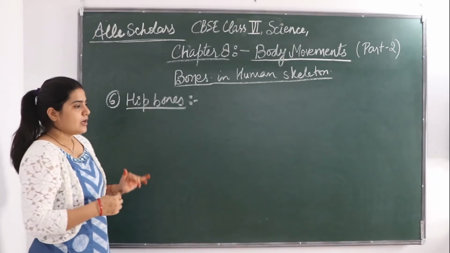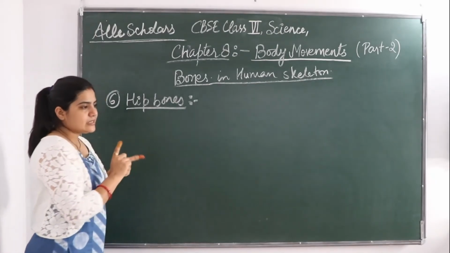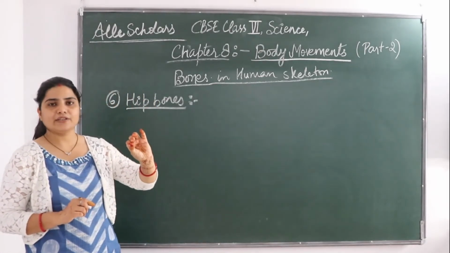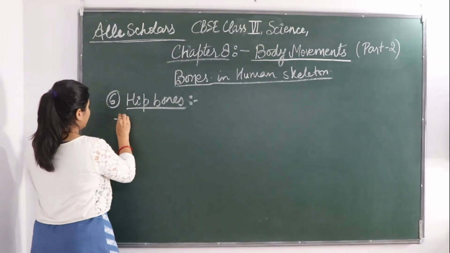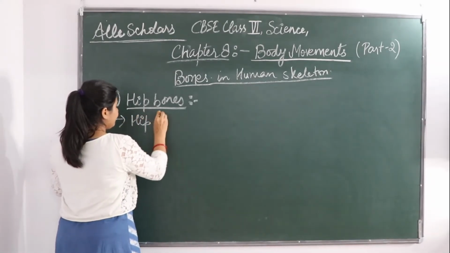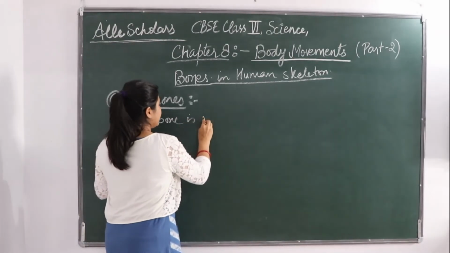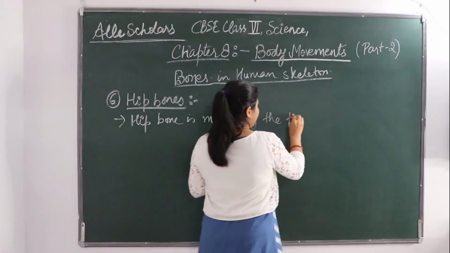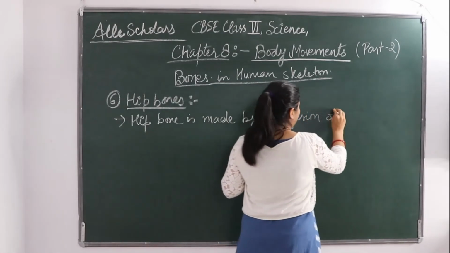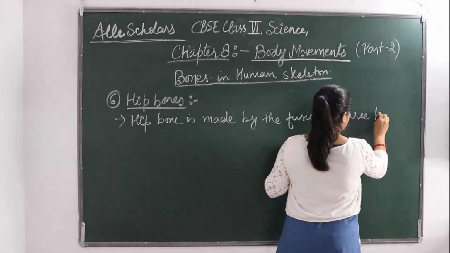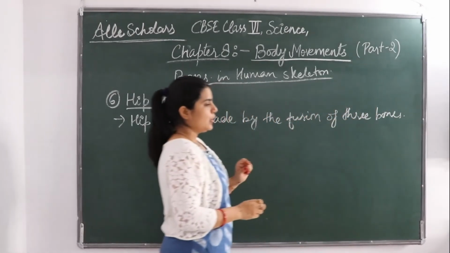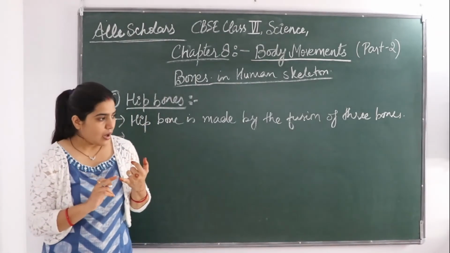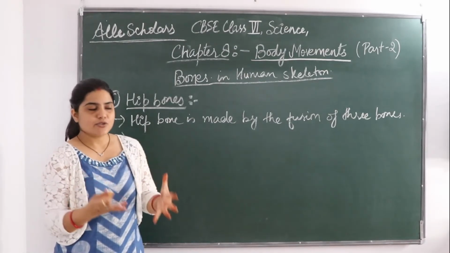So what is the hip bone? It is made up of how many bones? The hip bone is made by the fusion of three bones. Next, the hip bones are also flat and large bones.